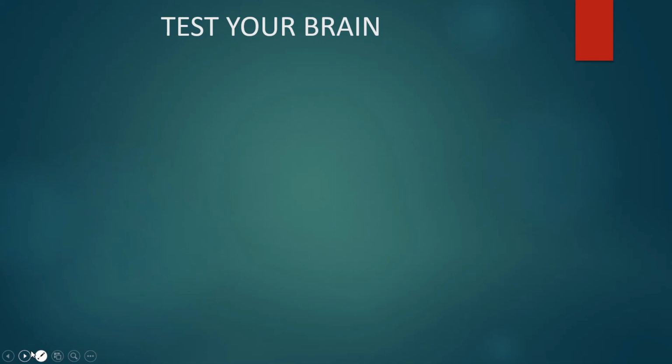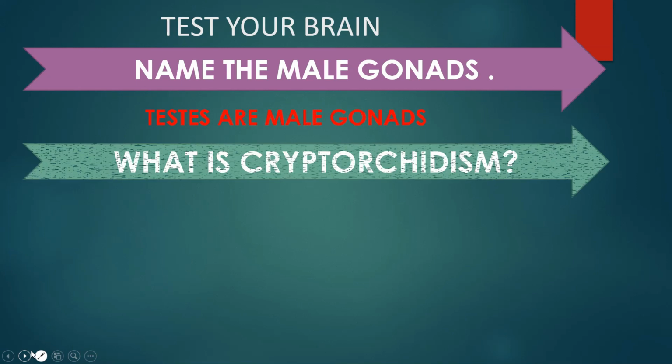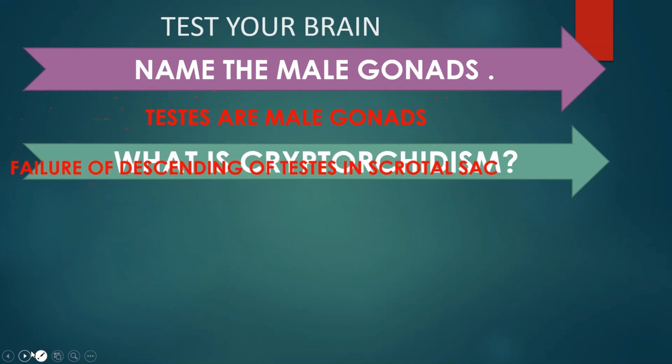Let's see how much you have understood. I hope you all have focused well on this module. It's now the time for you all to test your brain. Your very first question is, name the male gonads. Testes are the male gonads. What is cryptorchidism? You can take your time, pause your video, write down the answer. Failure of descending of testes into the scrotal sac is called cryptorchidism.